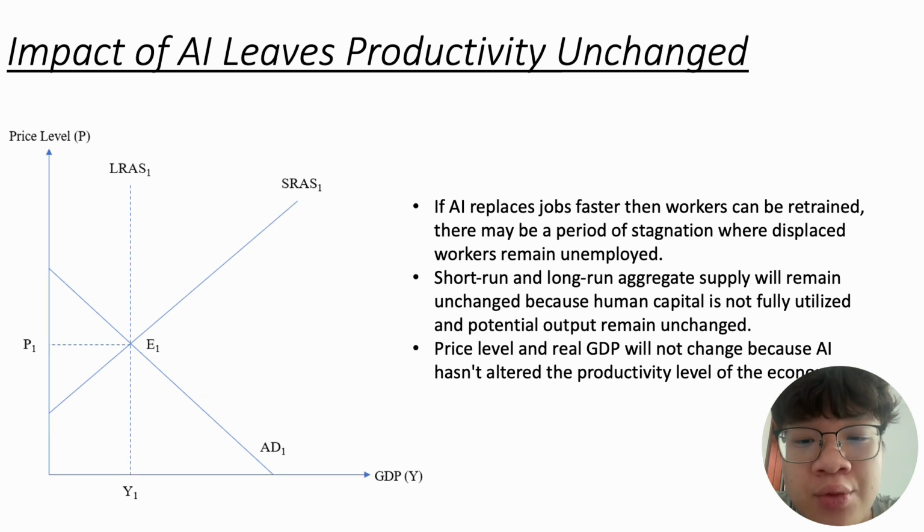In the second scenario, I will explore how generative AI leaves productivity largely unchanged. If AI replaces jobs faster than workers can be retrained, there may be a period of stagnation while displaced workers remain unemployed. This will limit the positive effect of AI on productivity because human capital is not fully utilized. Therefore, short-run and long-run aggregate supply as well as aggregate demand will remain unchanged. As an impact, price level and real GDP will not change because AI does not alter the productivity level of the economy.